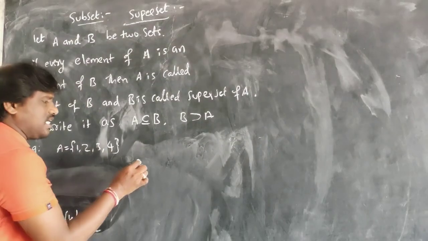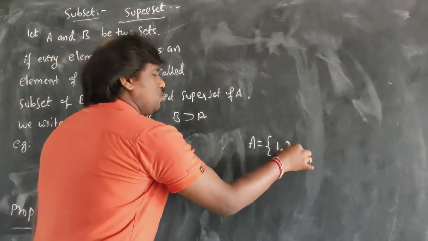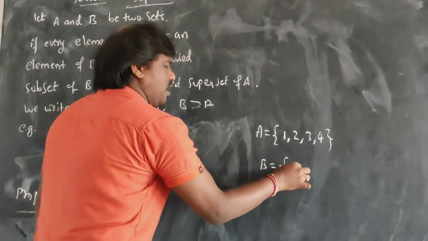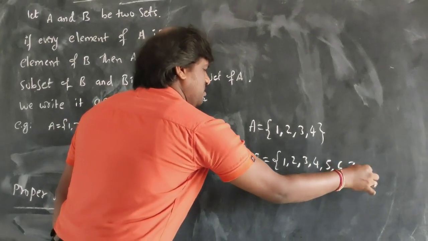Suppose we are taking sets like this: A is equal to {1, 2, 3, 4} and B is equal to {1, 2, 3, 4, 5, 6, 7, 8}.